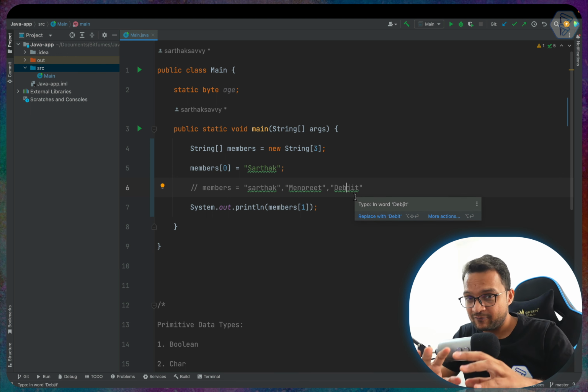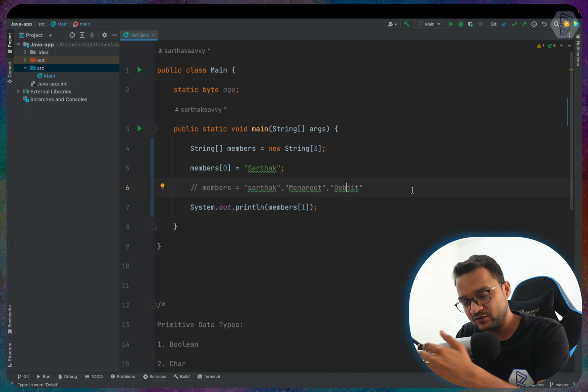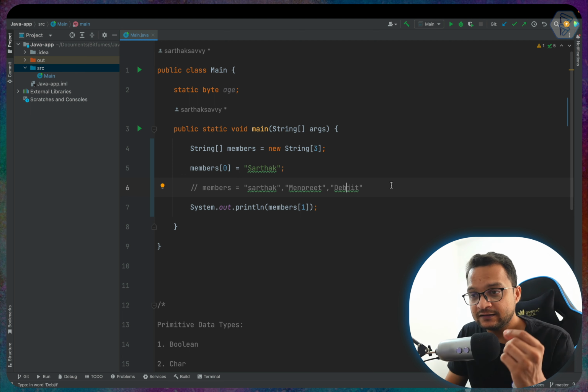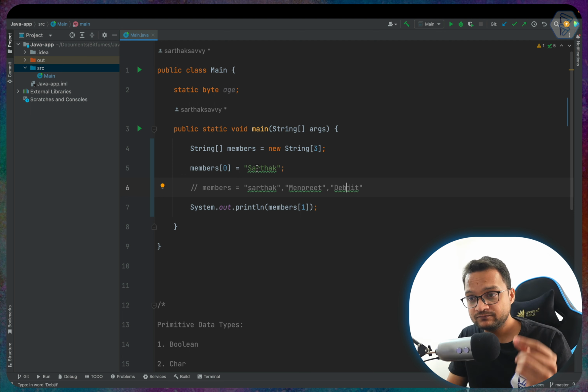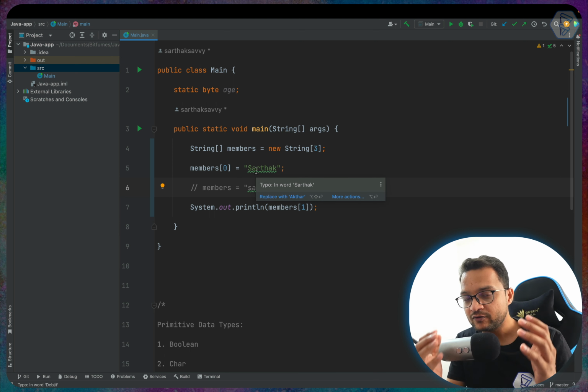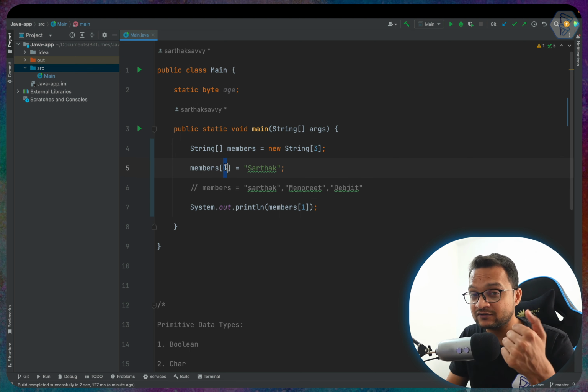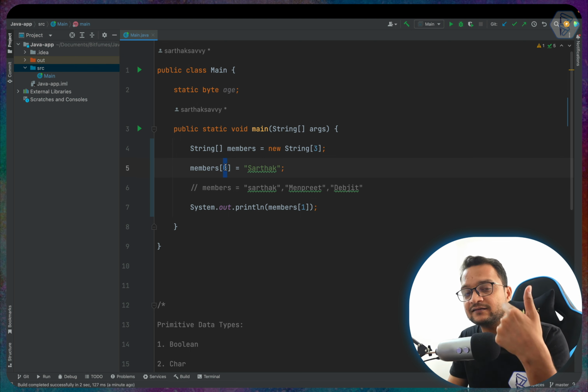But in the programming world, in computers, everything starts with 0. The counting starts from 0, so 0, 1, 2, 3 like that. And this is why the array element starts from 0. The first element has the index of 0. So that's why I put 0 here, because it's the first element but having the index 0.